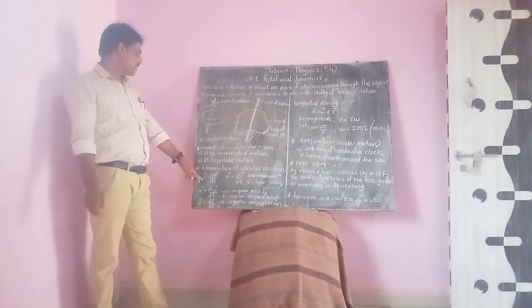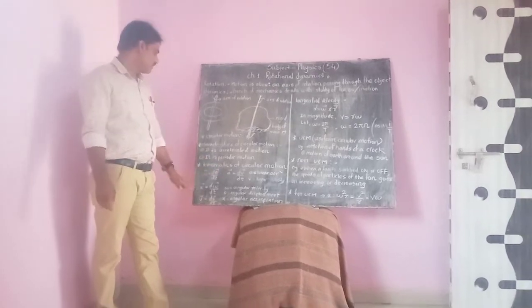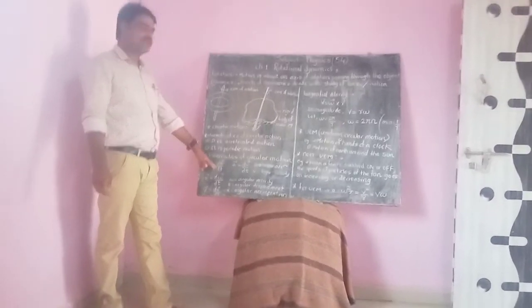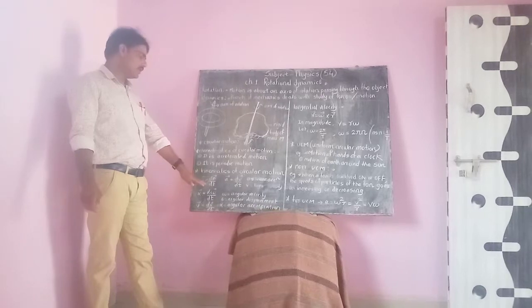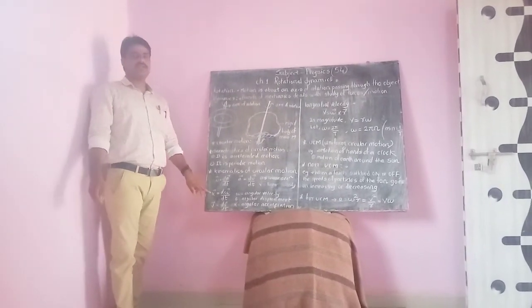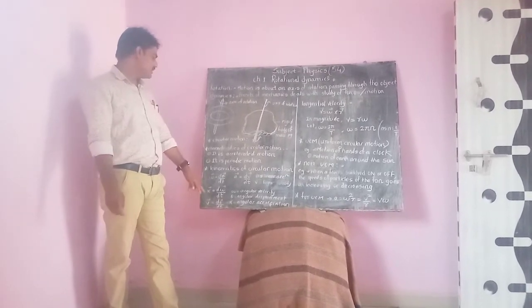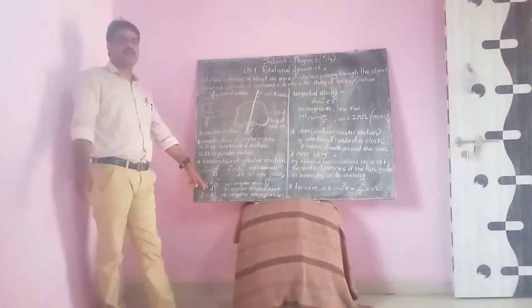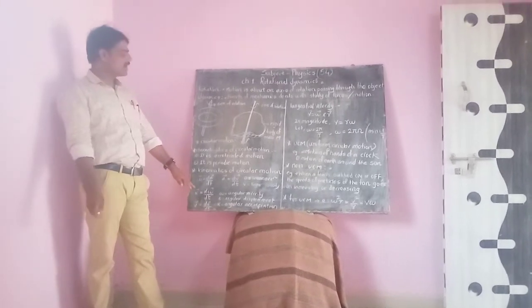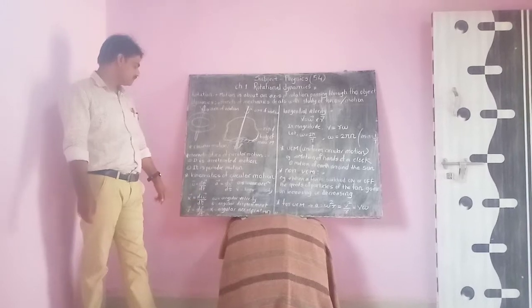Omega is the angular velocity, theta is the angular displacement. Omega is equal to d theta upon dt. Alpha means angular acceleration. Alpha is equal to d omega upon dt. It means that angular acceleration depends upon angular velocity.